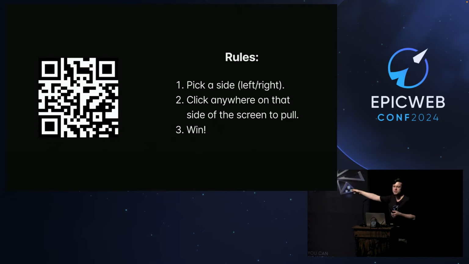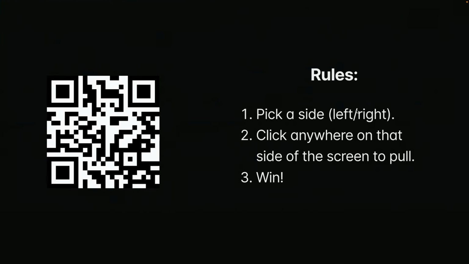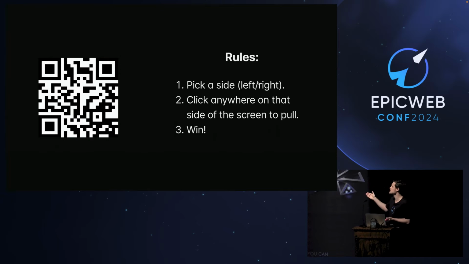So joining is very simple. Just scan this QR code with your mobile phone, put it in landscape mode. I'm just going to do the same. All right. Then you're going to choose a side, depending on what you believe in. So left or right, and then when the game starts, just click on that side of the screen anywhere, and you will be helping your team pull the rope. And obviously, the team that crosses the middle, or even gets closer to the middle, is the one that wins. Okay? So we're having some players, 20 players. Let's go.